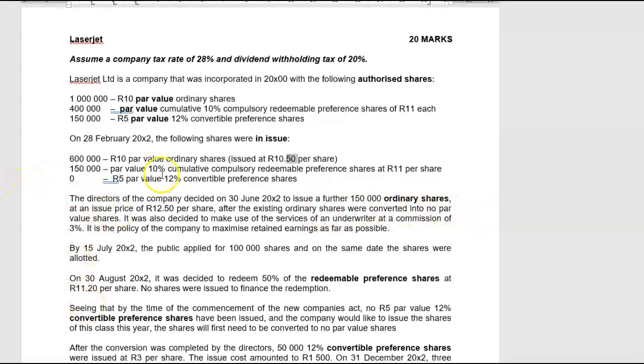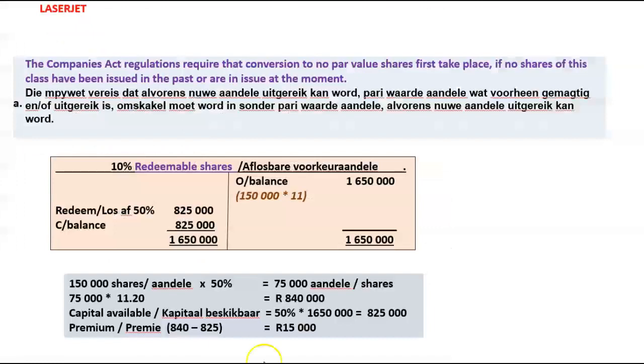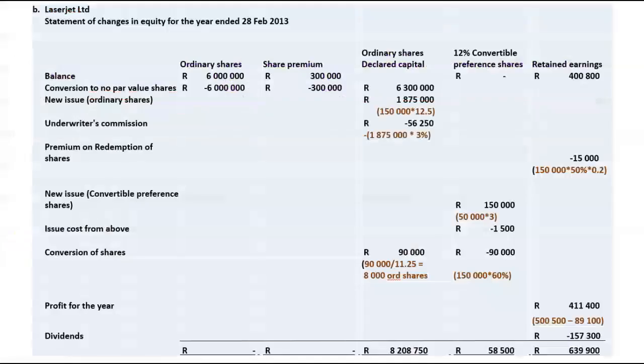We had par value shares. We had a 6 million and a 300,000. Now they say they want to issue more of this class of shares. We want to issue more ordinary shares. So before we can do that, we first have to convert the existing par value shares into no par value shares. Guys, the process is extremely easy.